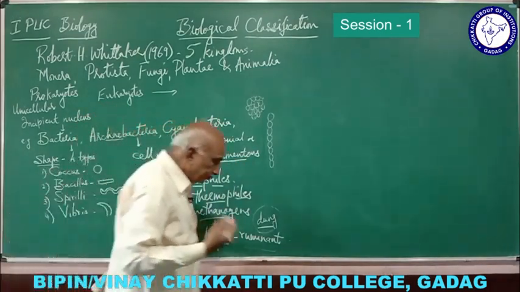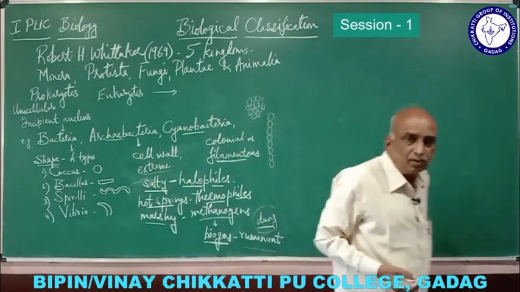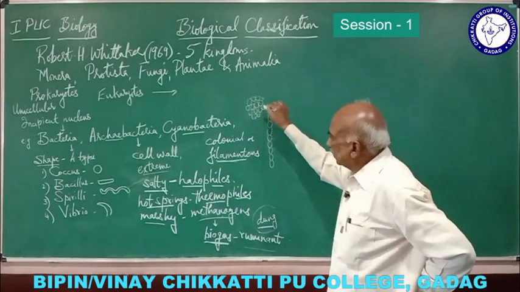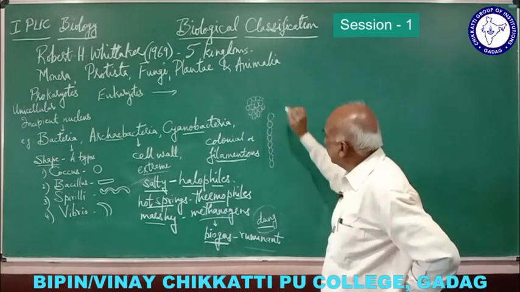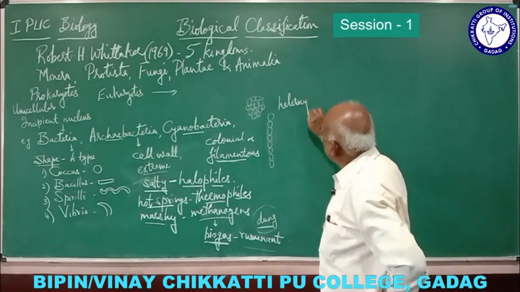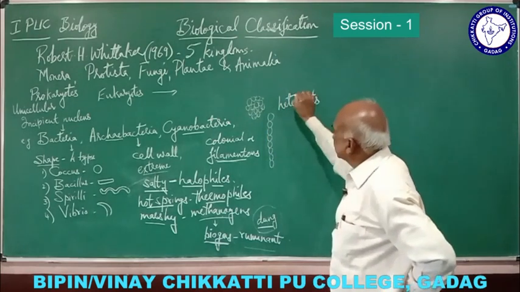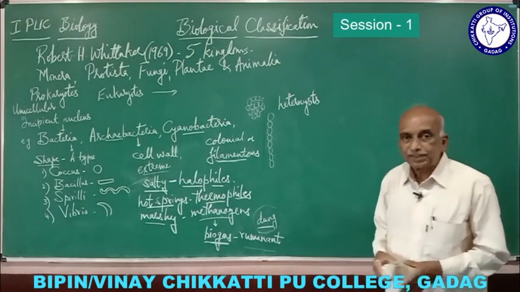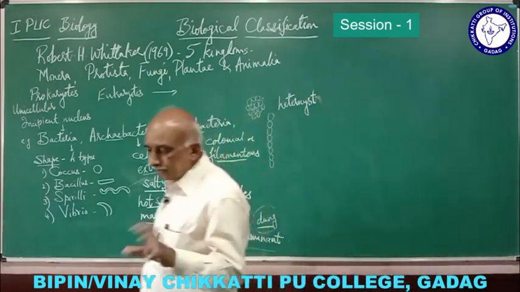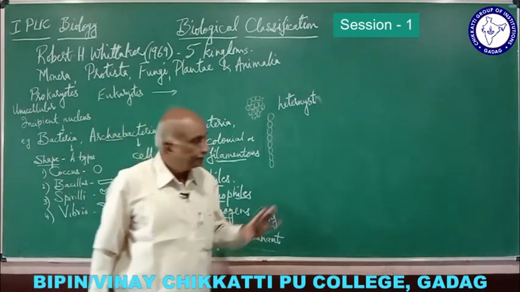And cyanobacteria also have certain structures in their colony or filament which are called heterocysts. If you take a single heterocyst, it is a cell which helps in reproduction.